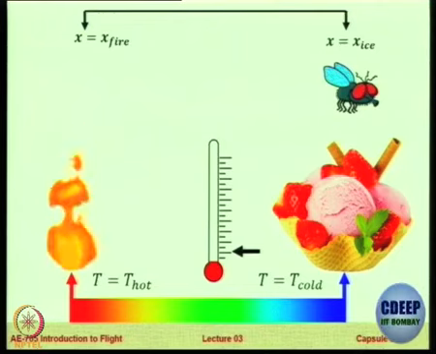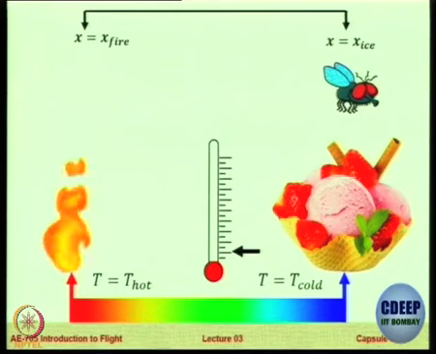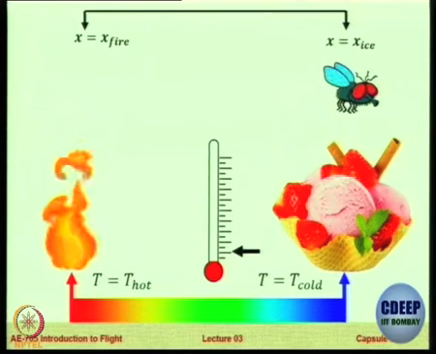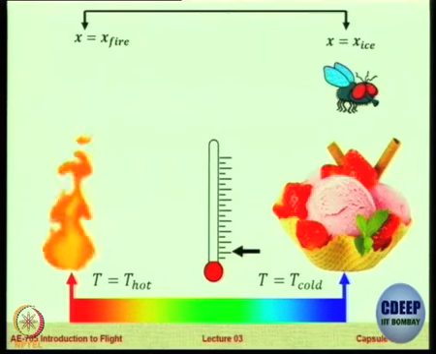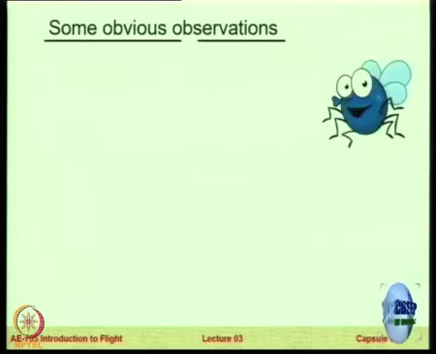So the bumblebee experiences a temperature from T hot to T cold, varying at a particular rate when it goes from a place X fire to X ice. So let's now look at some basic observations.